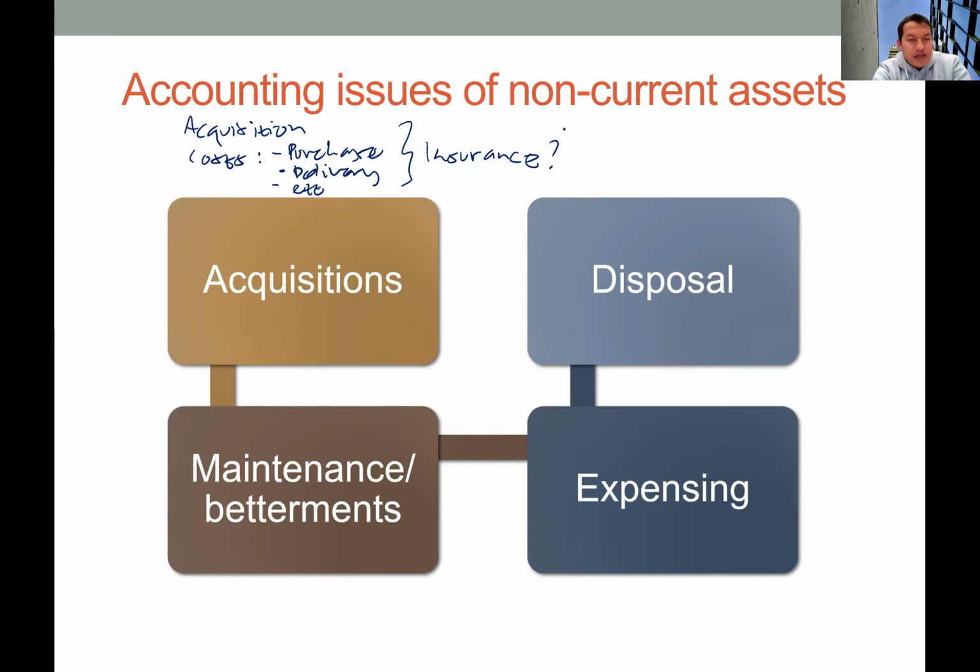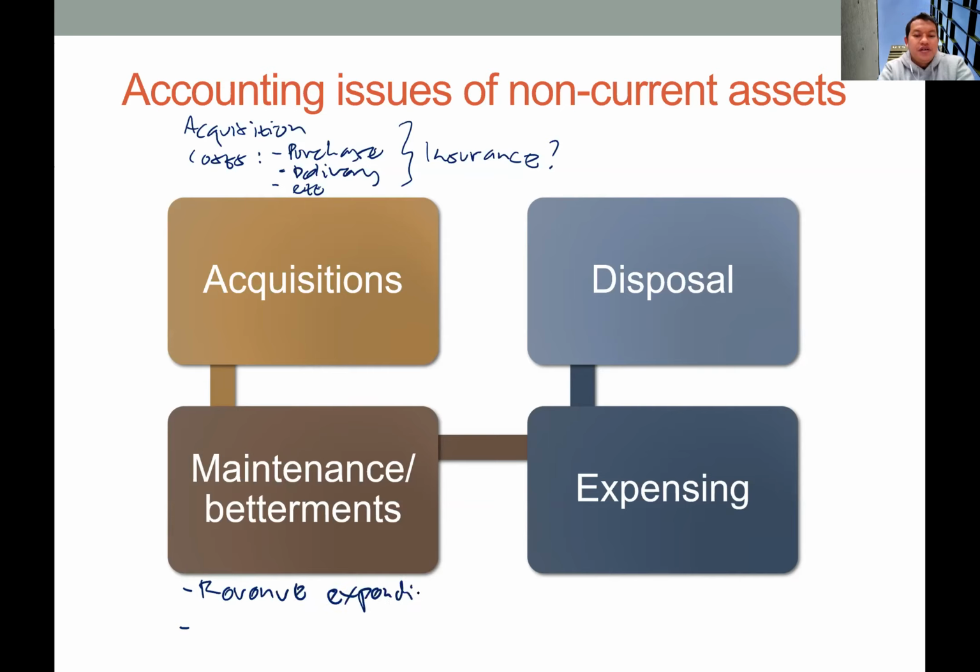So the next one is the maintenance. As we have discussed, we have 2 classifications for maintenance expense. If the maintenance is minor, we should include the maintenance as a revenue expenditure.